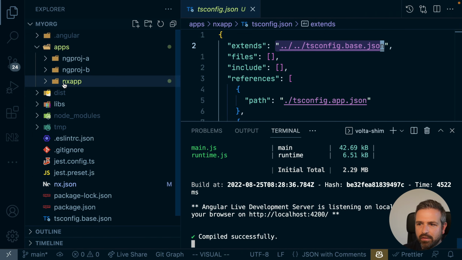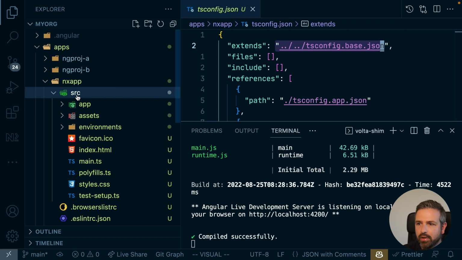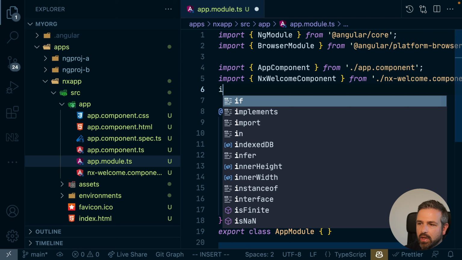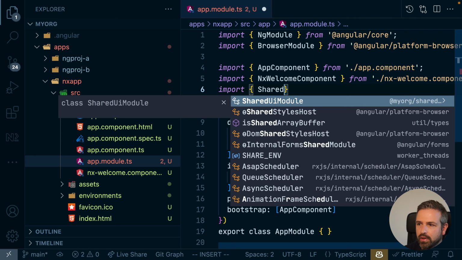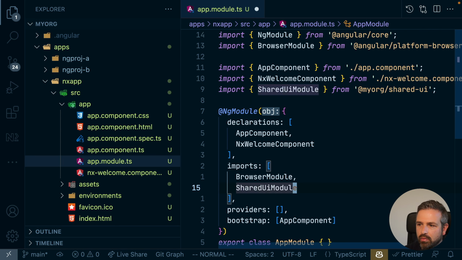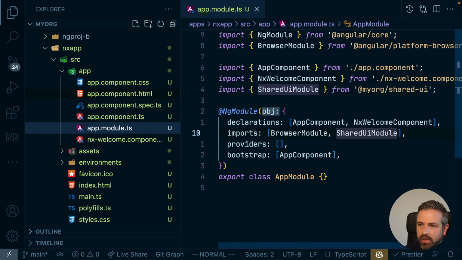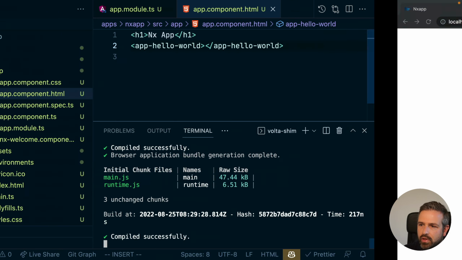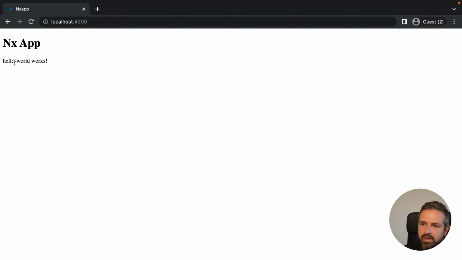If we now want to reference our shared UI library in here, we can actually just go ahead, similar to what we did in the other project, import the shared UI module here, reference it obviously in the Angular module, go to our application component here. Let me add here nx-app as a title, just that we have a difference. And then let me add here app-hello-world. So if I now go here and refresh, we can already see that the linking worked just as we expected.